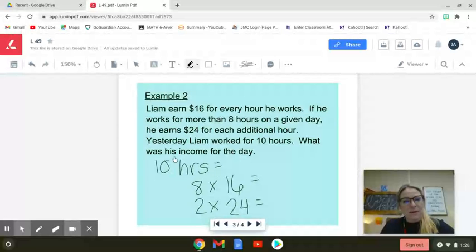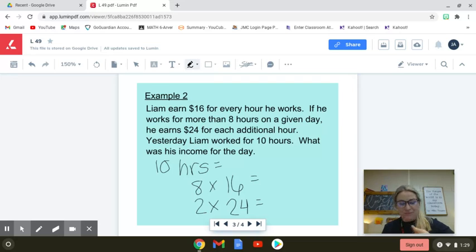So just some basic math, we're going to take these 10 hours that he worked. The first 8 hours that he worked, he made $16 an hour. So we're going to have 8 hours times $16 an hour. And then those additional 2 hours, which bring us up to the 10 hours, he made the $24 an hour. We're going to find those subtotals, add those together, and get one grand total for the day.